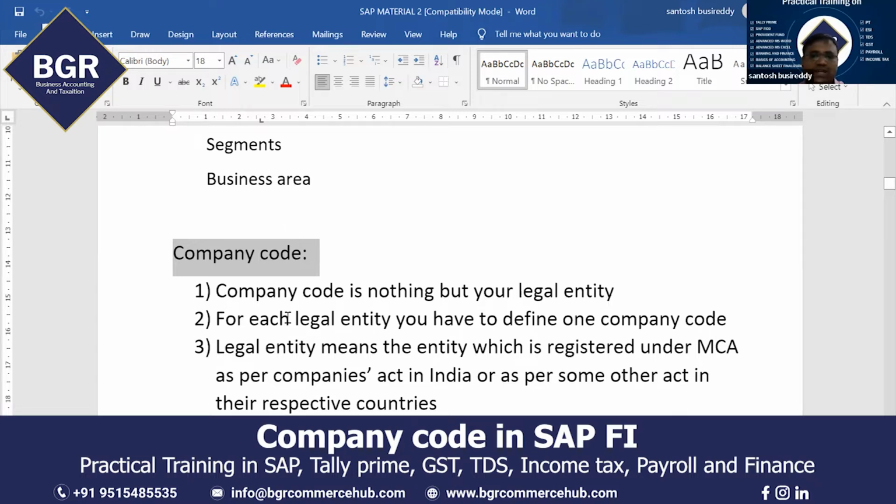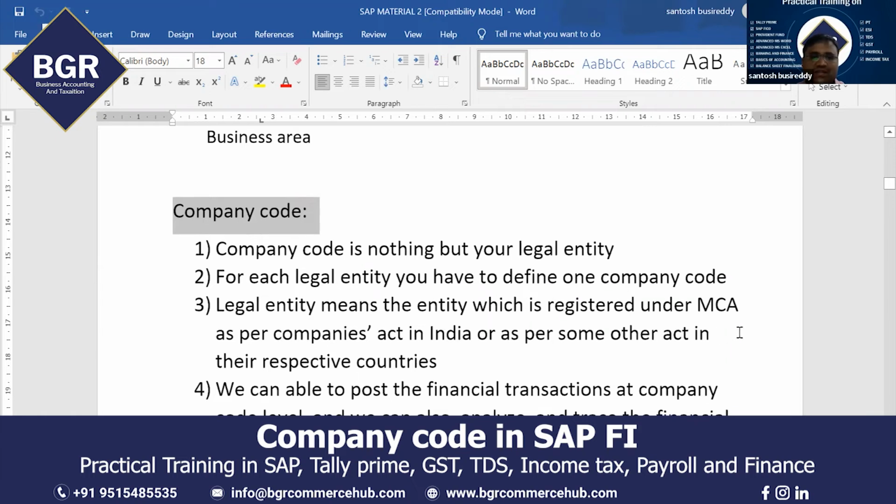What is a legal entity? A legal entity means the entity which is registered under MCA as per the Companies Act in India, or as per some other act in the respective countries. In India, a company is registered as a company under the Companies Act 2013 or under the Companies Act 1956. In some other countries, any business is created as a company as per their respective act.